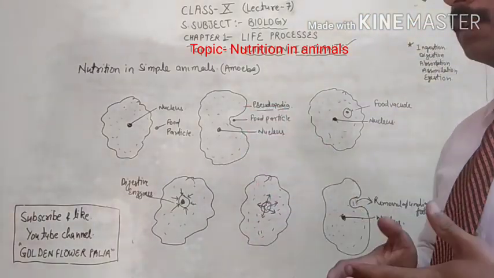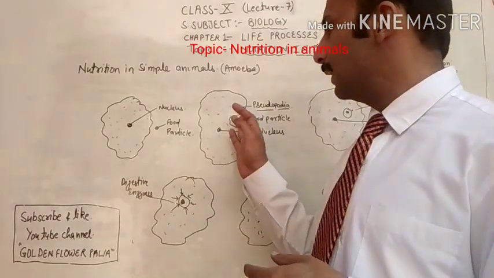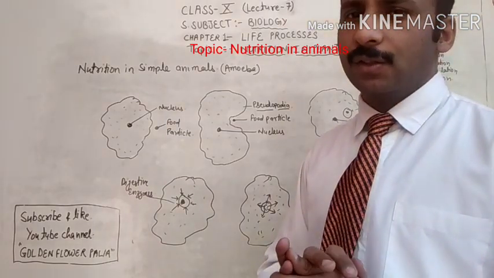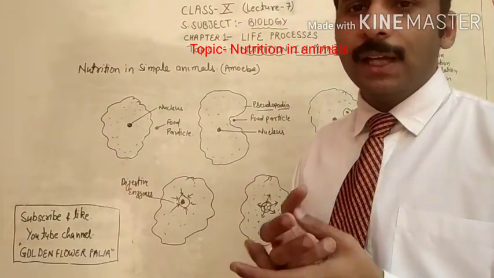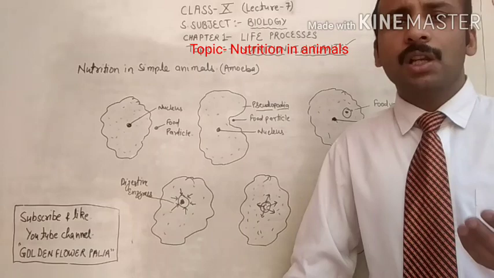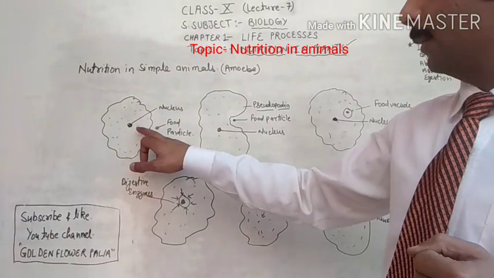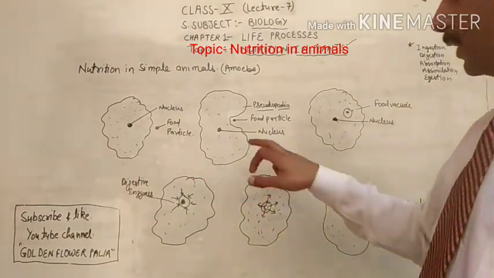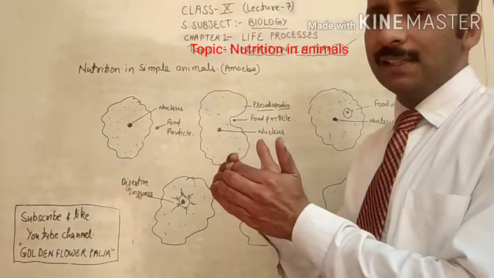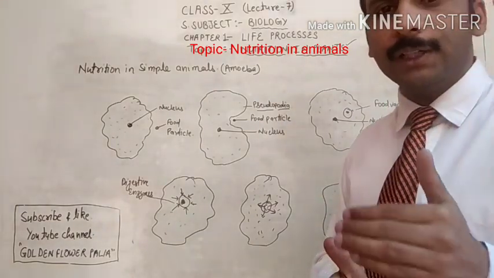These false feet can be formed in any direction and can be destroyed after use. Amoeba has a jelly-like body which can form pseudopodia in any direction according to its need. So the amoeba covers the food particles with the help of pseudopodia. When these pseudopodia increase in size, they cover the food particles completely.